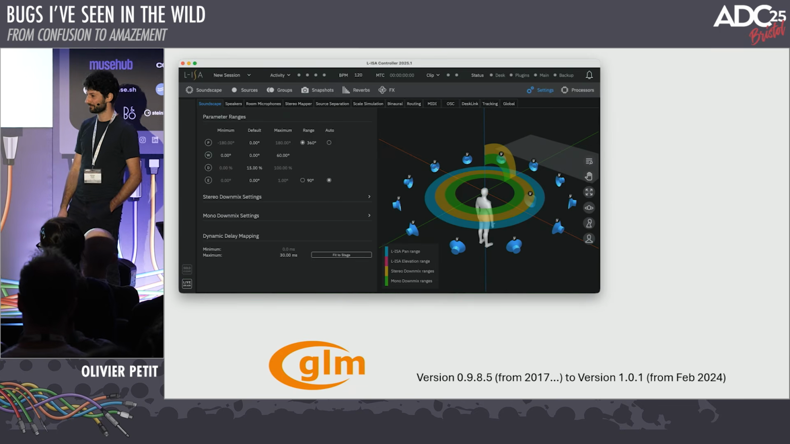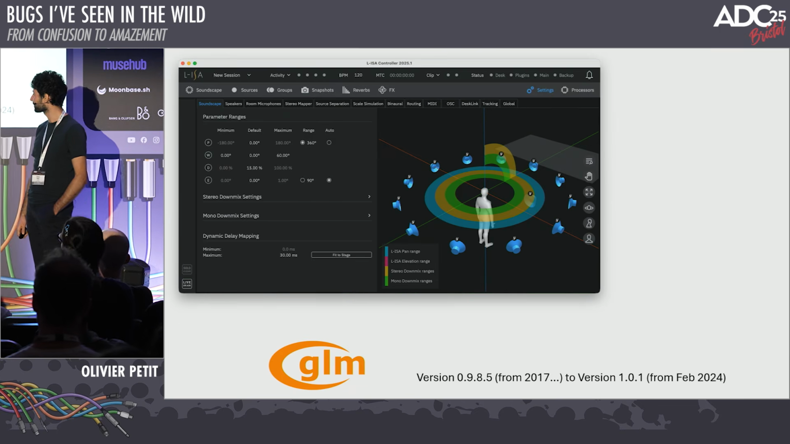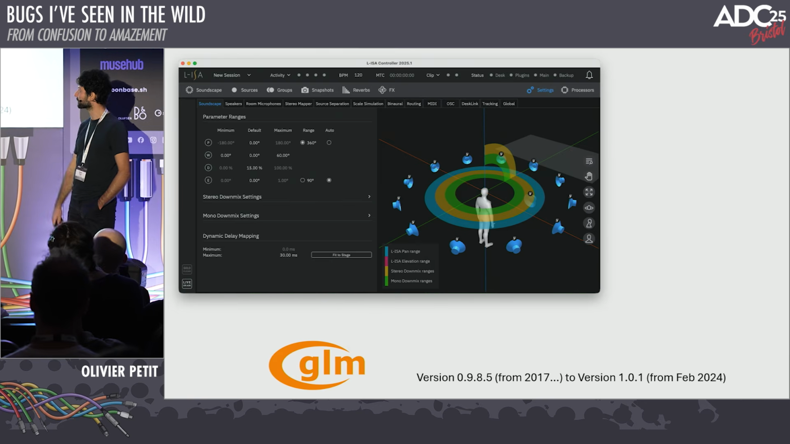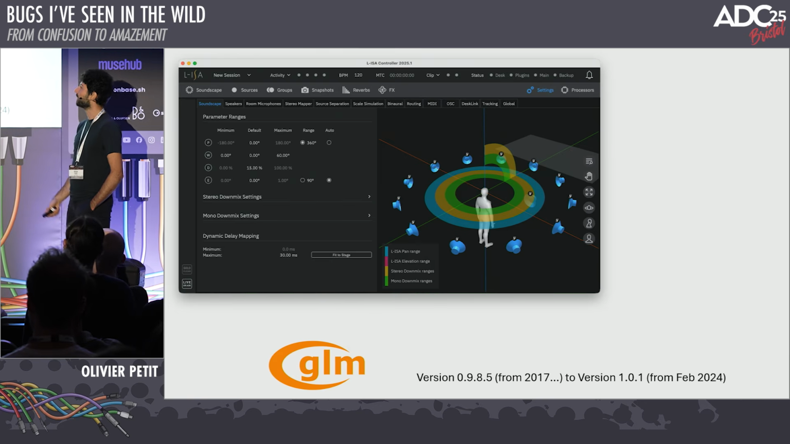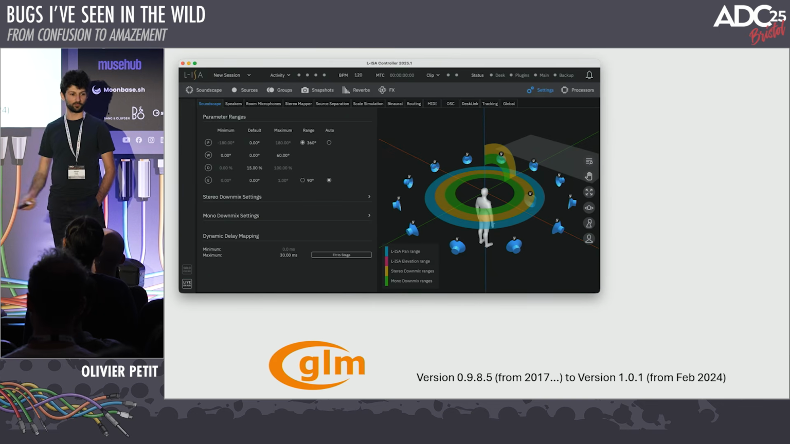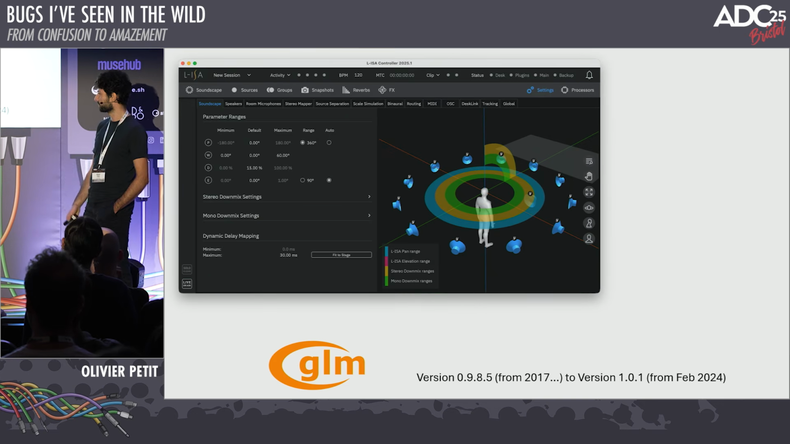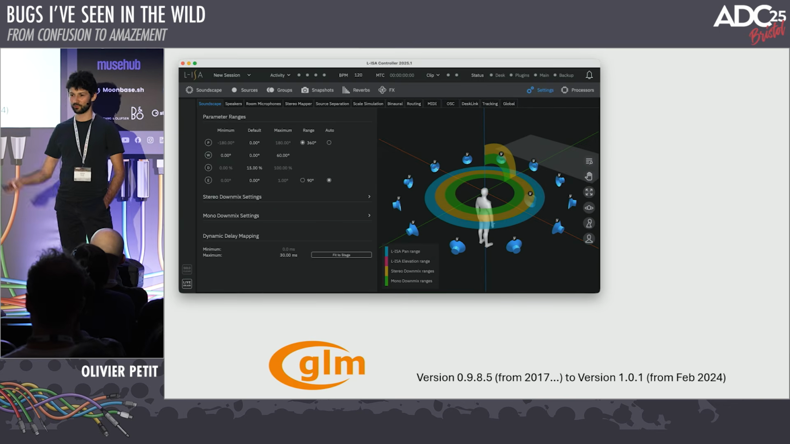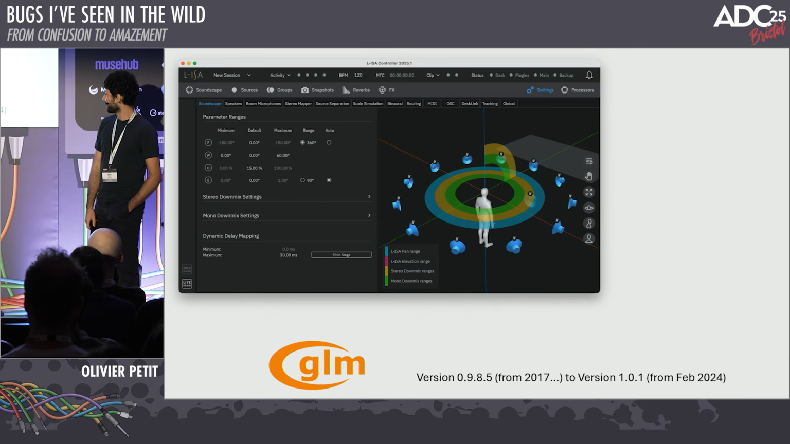And finally, before we come to a close, we have this very nice 3D view in our software to show the speaker layout. And to do 3D graphics, often you need to do quite a lot of matrix math. For this, we use the GLM library. We were on a fairly old version from 2017. At some point, okay, we need to update it. What could go wrong?